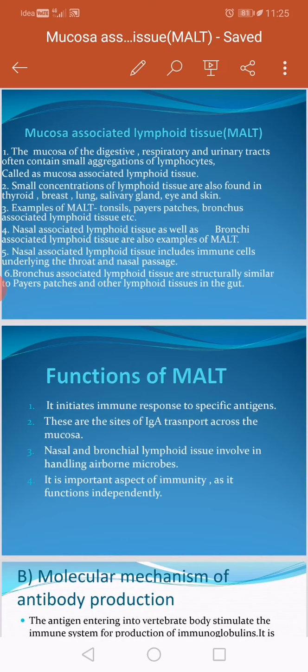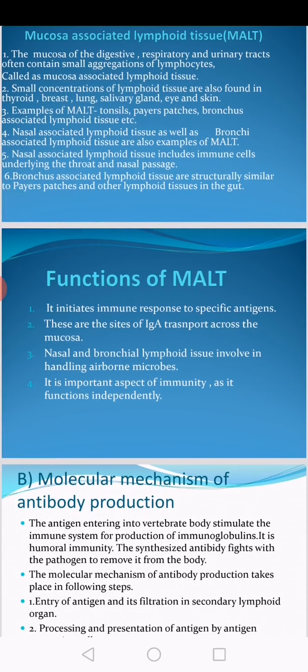These are also present in the salivary gland, eye, skin, breast, and lungs. Examples can be given like Peyer's patches, tonsils, and bronchus associated lymphoid tissue. You know bronchi, the small alveoli-like structures present in the lung, are also lined by small lymphocytic tissue, which is known as bronchus associated lymphoid tissue.